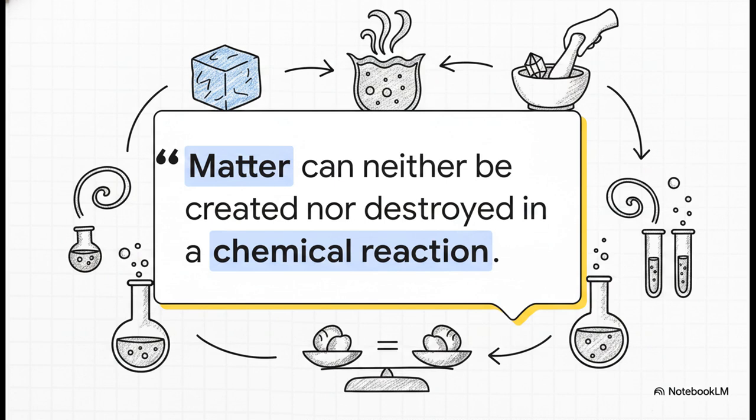You can freeze it, you can boil it, you can crush it with extreme pressure, or you can violently chemically react it. But the universe? The universe always keeps perfect accounting. The total mass before any reaction will always exactly equal the total mass after.